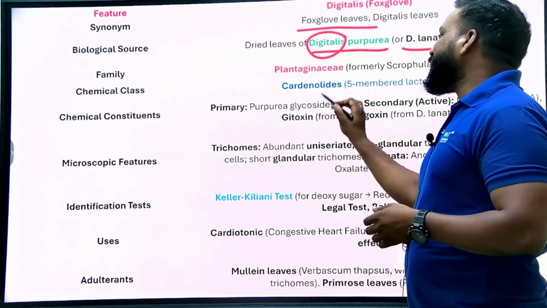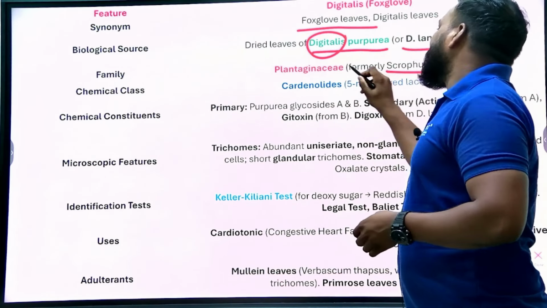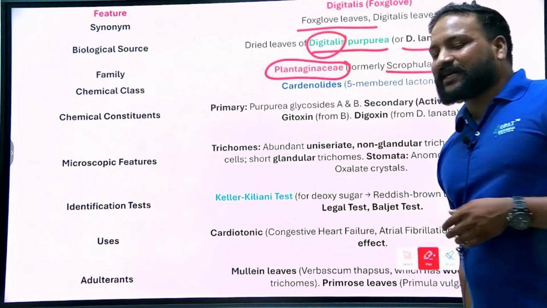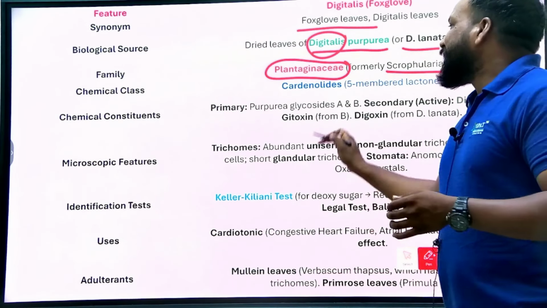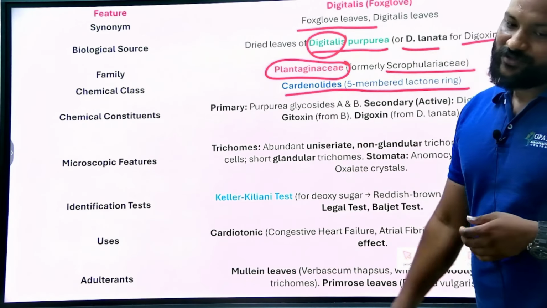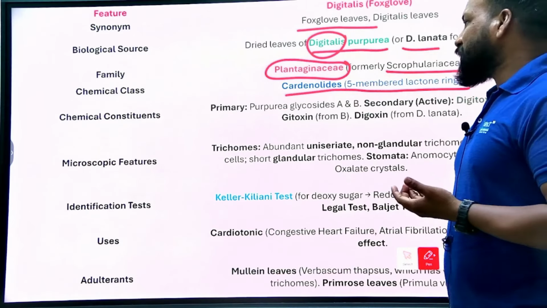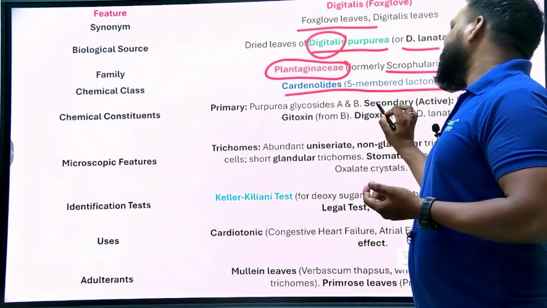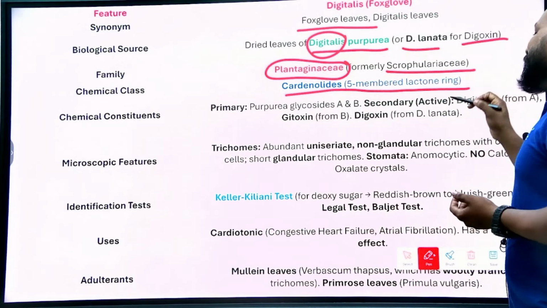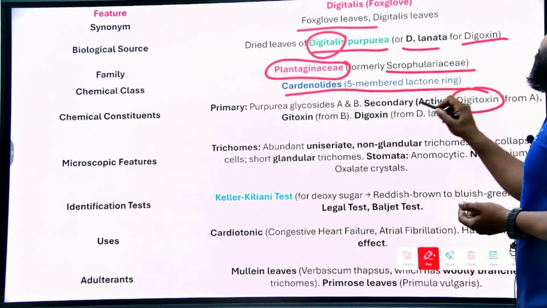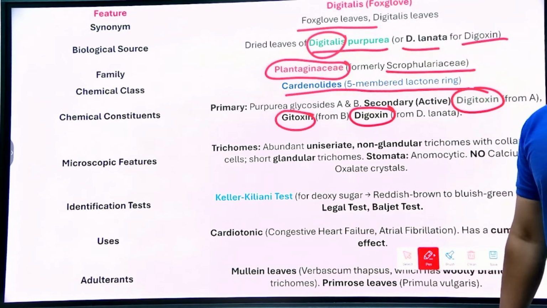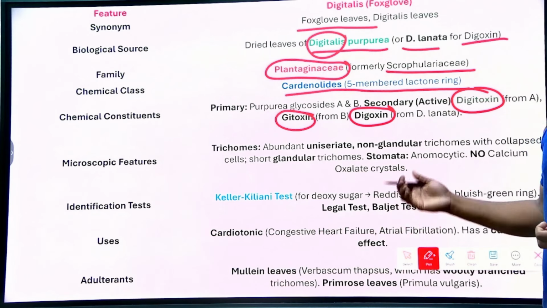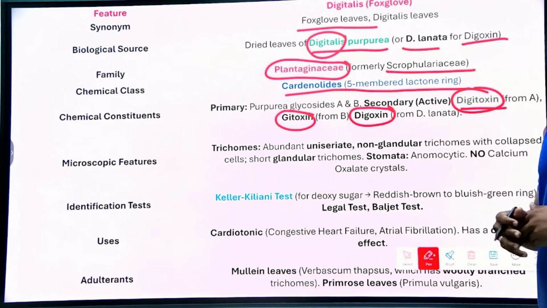It belongs to the family Scrophulariaceae, but now it is considered Plantaginaceae. The classification is cardenolides, which means you should have a 5-membered lactone ring. The chemical constituents are purpurea glycosides A and B. Later, secondarily, we have digitoxin and gitoxin.